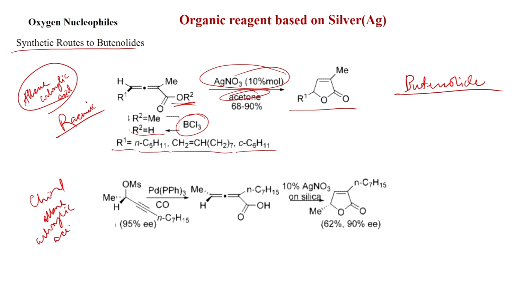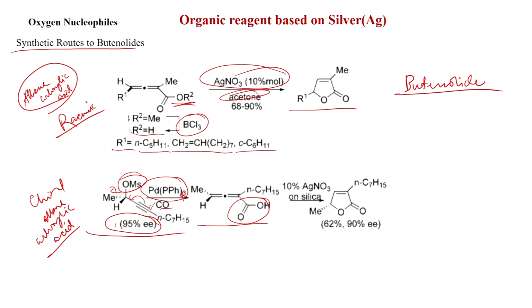So, if you prepare chiral allene carboxylic acid this way, this is the propargylic alcohol, you have to put a methyl protection, and this product you can get in 95% ee, and then with Pd(PPh3)4 and carbon monoxide, you get this. So, here the allene is formed, this methyl group eliminates. Carbon monoxide ultimately will go to the CO2H group, here it is attacking like this, and you get the allene as well as the carboxylic acid group.